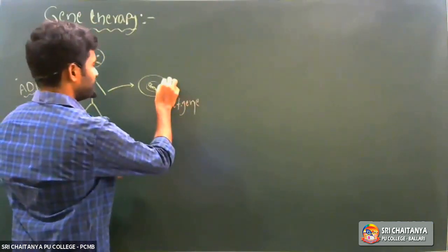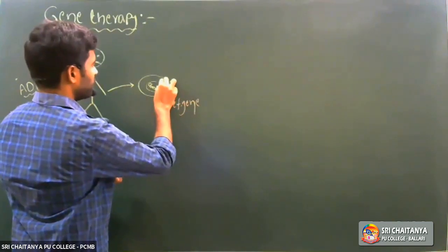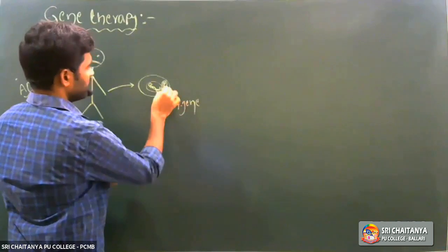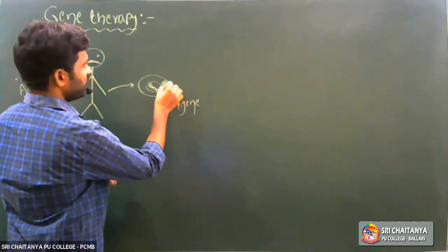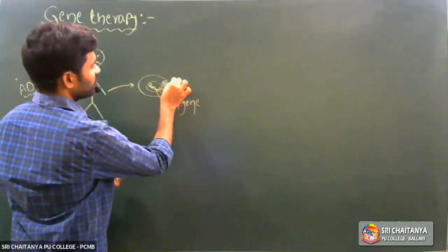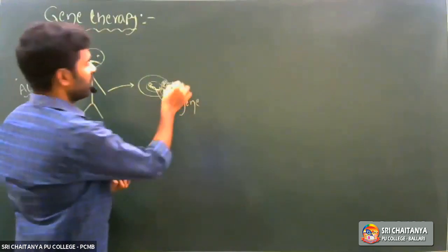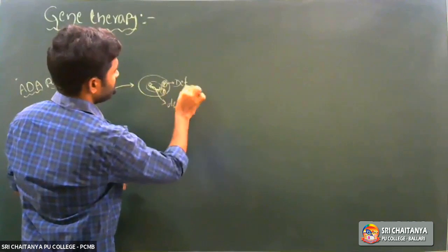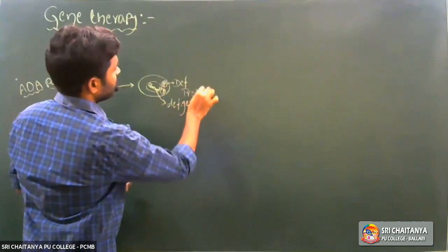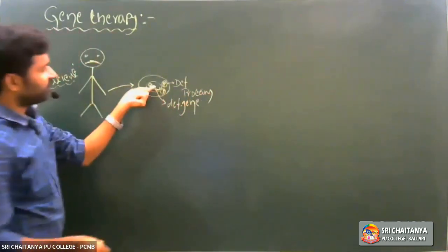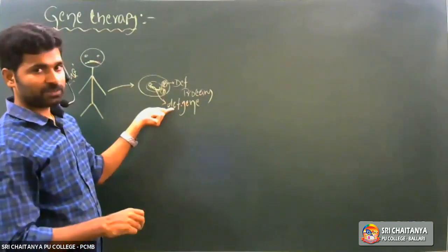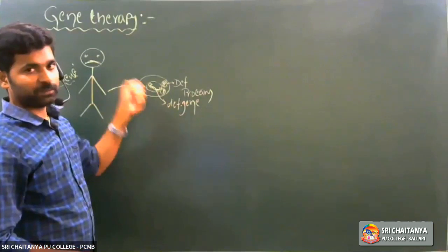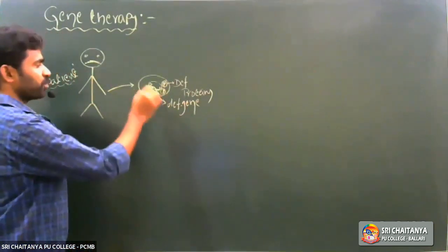That defective gene produces which proteins? Defective proteins, malfunctional proteins. So the defective gene undergoes transcription and translation and forms defective proteins. The defective genetic material produces defective proteins.